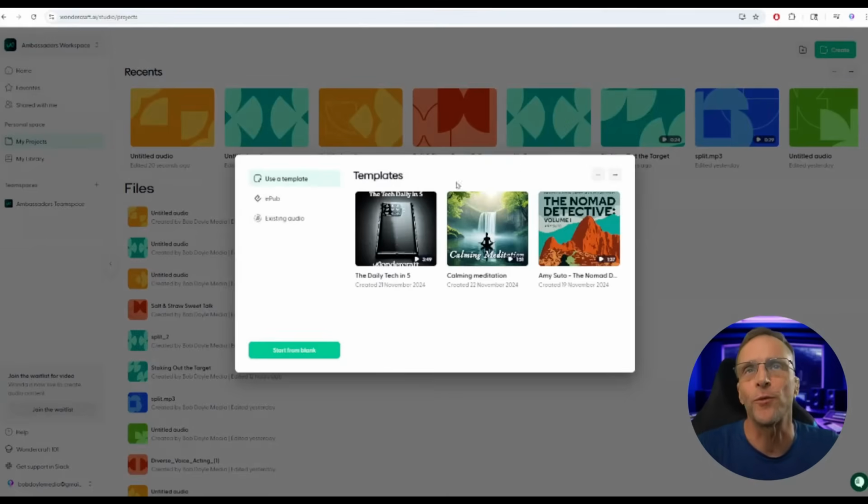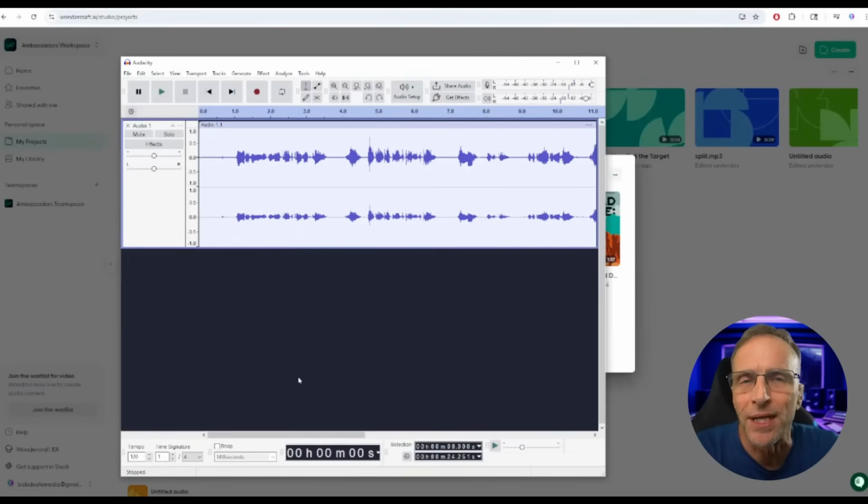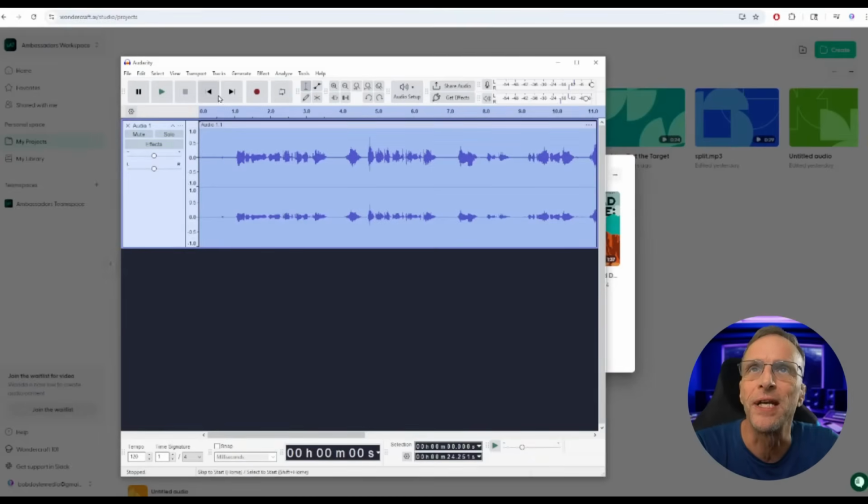Because one of the other ways that you can get started with this is to upload an existing audio. If you have an audio with 2 different voices on it, it will automatically split those voices, put them on the tracks, and then you can assign whatever voices you want to. So I just jumped into Audacity and in real time recorded this conversation between 2 different people, making sure that the voices were distinct enough from each other that the separator could tell. And so this is what I got.